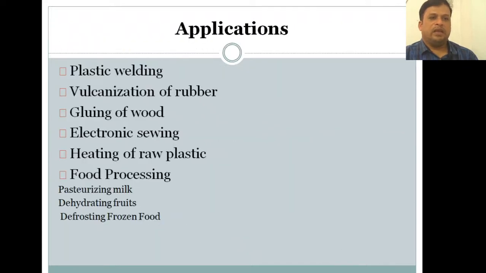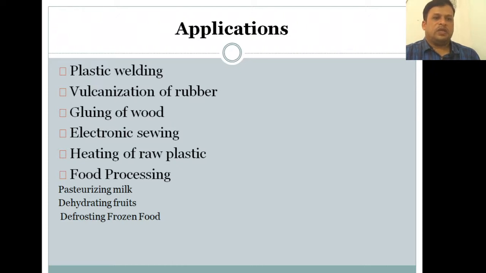So mainly we are considering these applications. Plastic welding, where two plastic materials are attached, is called plastic welding, and vulcanization of rubber, gluing of wood, electronic sewing, and heating of raw plastic. And as I said, crude plastic or raw plastic is heated to soften it. And the food processing industry uses this dielectric heating.